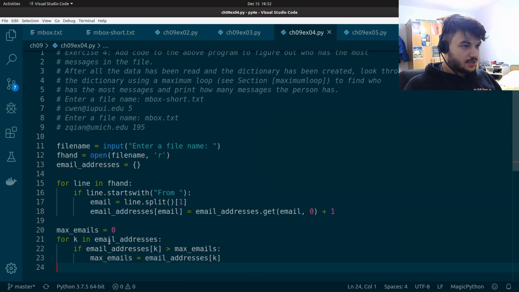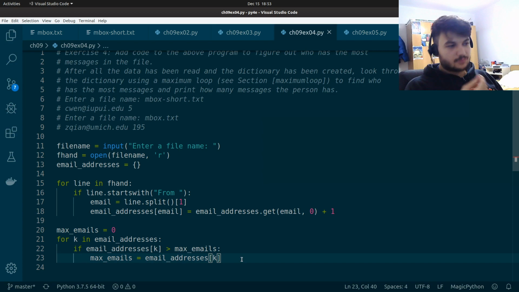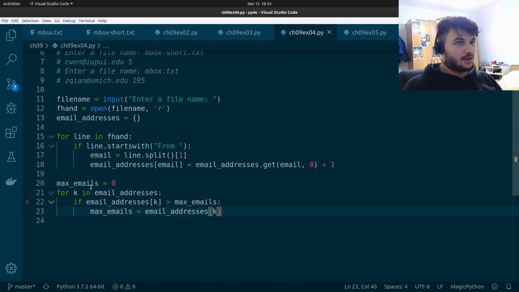So we just check if this number is actually bigger than the maximum of emails, and we just reassign max emails to be this one. Okay, but we are still missing something here. What about the cases where, well, so we have the 0. Let's first run this and see how this works.